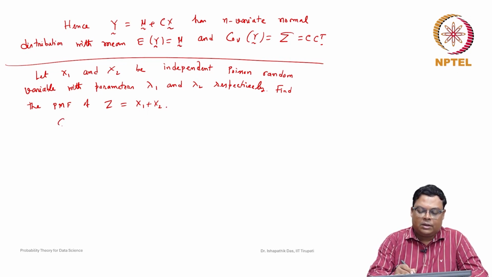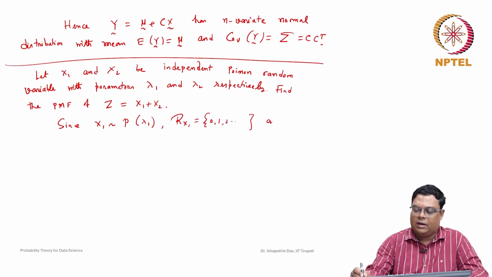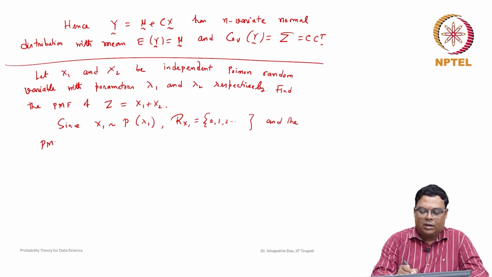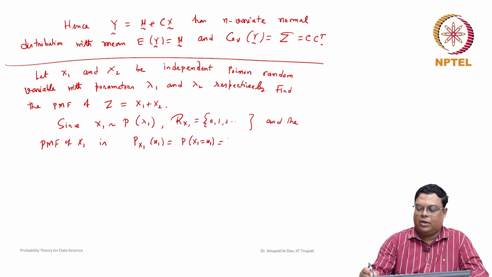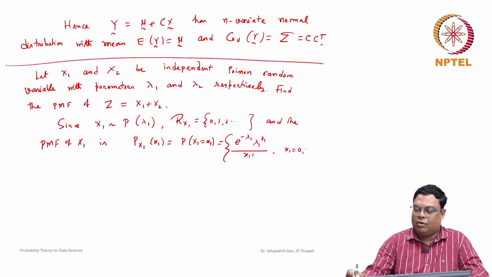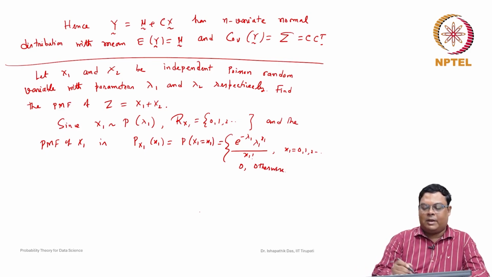Since x1 has Poisson distribution with parameter lambda 1, the range of x1 will be 0, 1, 2 like this, and the probability mass function of x1, p of x1, which is the probability that x1 is equal to small x1, can be represented as e to the power of minus lambda 1, lambda 1 to the power x1 by x1 factorial, whenever x1 is 0, 1, 2 like this, and this is equal to 0 otherwise.